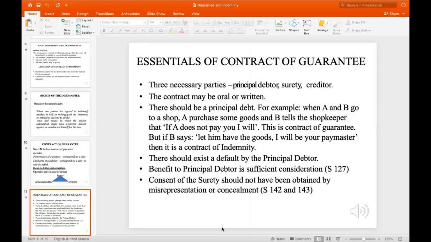If the principal debtor doesn't fail to pay up, then there is no need to pay the money in future. The main aim of a contract of guarantee is to ensure that there are no losses incurred, not to cause excessive gains to the creditor. Next, the consent of the surety must not have been obtained by misrepresentation or concealment. Otherwise the contract fails immediately, as we know of the nature of a contract obtained by fraud or coercion.